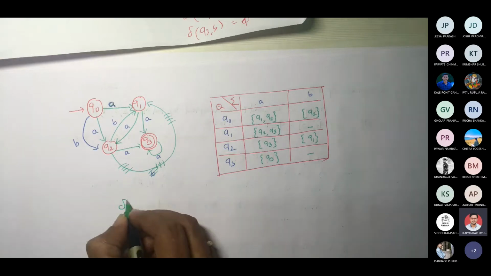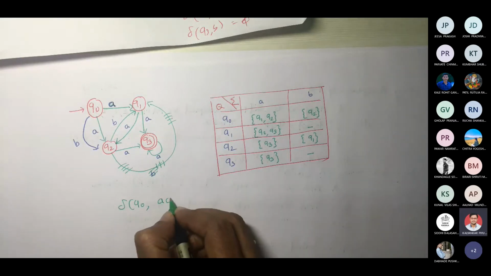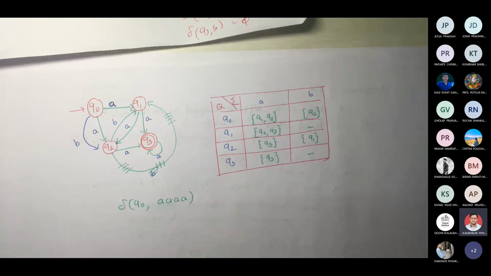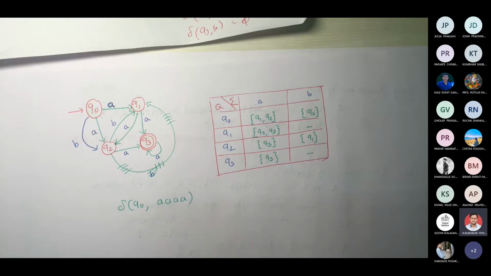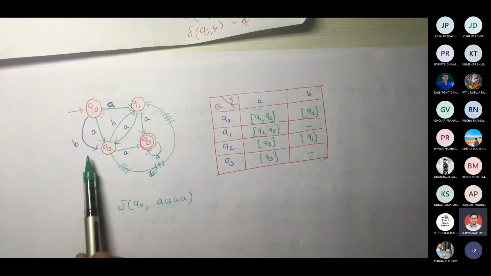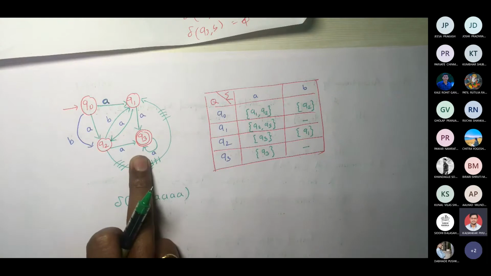Let us work out with a string now. Let me take delta of Q0 with A. We have to prove whether it is accepted or not. Some of you may go with this A, and some may go with this A. Either way it would be accepted, going to Q3.